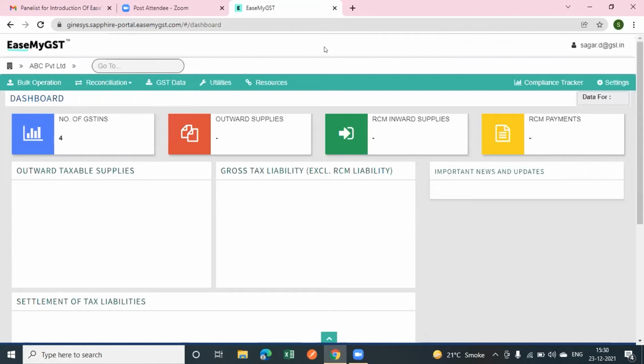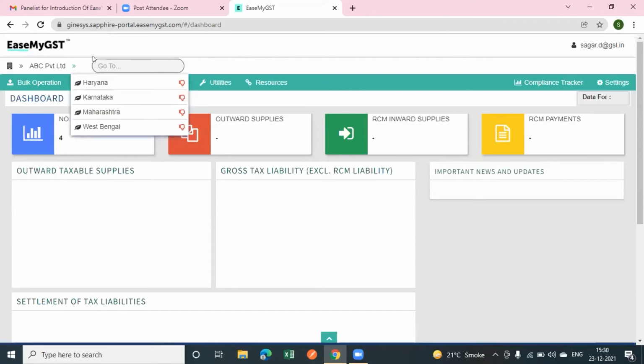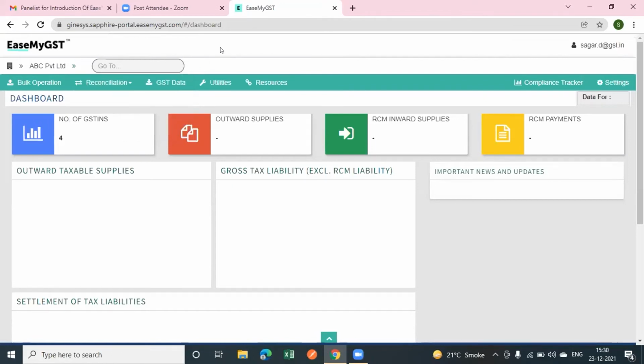Okay, now after this, I will show you the process of uploading the data on the EaseMyGST portal PAN wise through the Excel process, because it is very easy. When you transfer the data through ERP on the EaseMyGST portal, it will automatically segregate into this GSTN. But through Excel, I want to show you the working. So first of all, I will select this option. I will select the PAN, as this is my PAN, ABC Private Limited. Inside this, I will select this bulk operation.